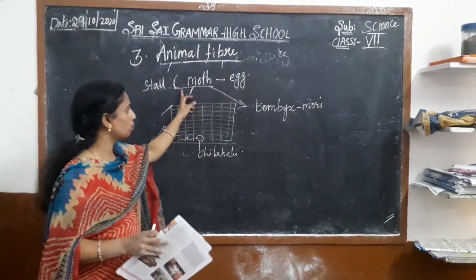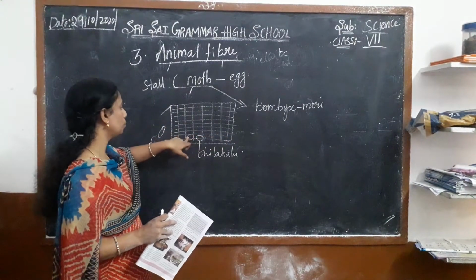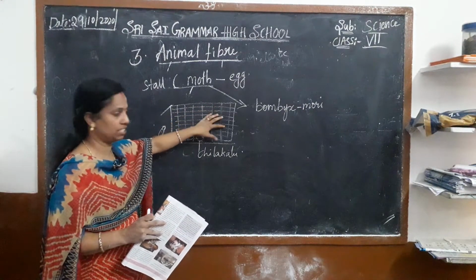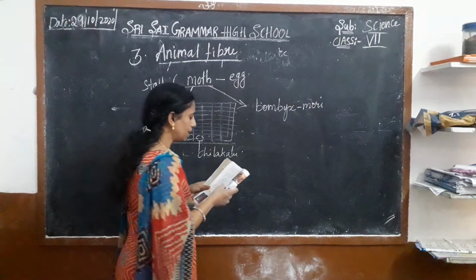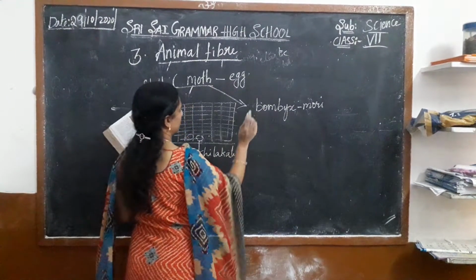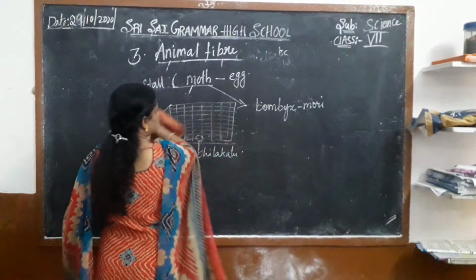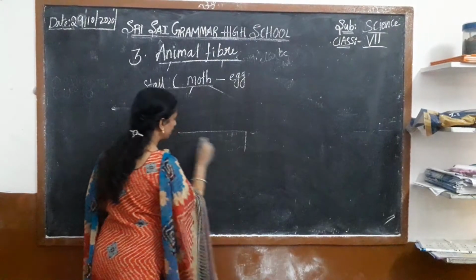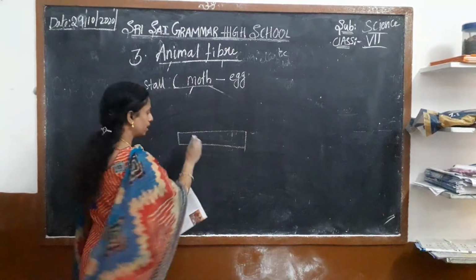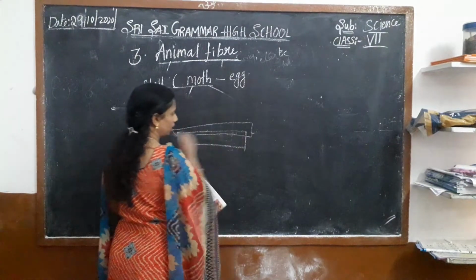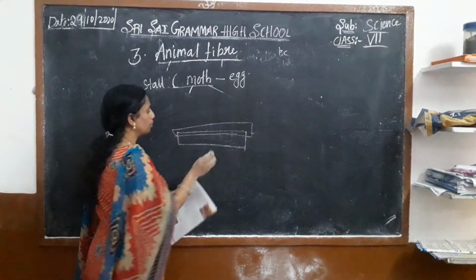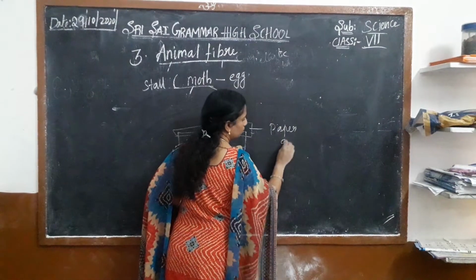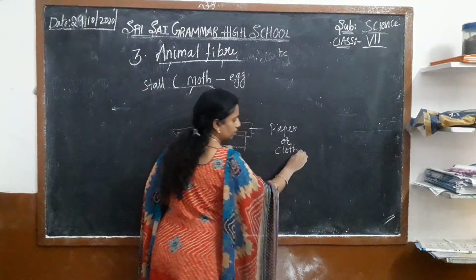They use this Bombyx mori and they grow it in the grill mesh. At the time of laying eggs, when this moth lays eggs, they arrange a white cloth or paper. They use the paper or the cloth.